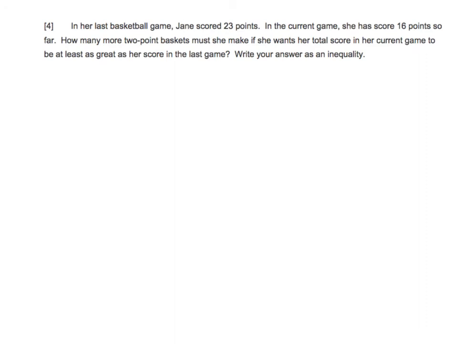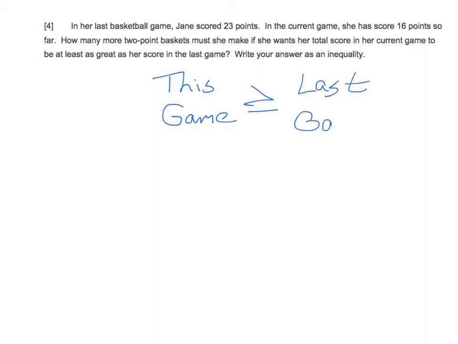This one says, in her last basketball game, Jane scored 23 points. In the current game, she has scored 16 points so far. How many more 2-point baskets must she make if she wants her total score in her current game to be at least as great as her score in the last game? Write your answer as an inequality. Okay, so to write this inequality, we're going to say this game we want to be greater than or equal to last game. So that's what you have to first think. This game has to be greater or equal to last game.